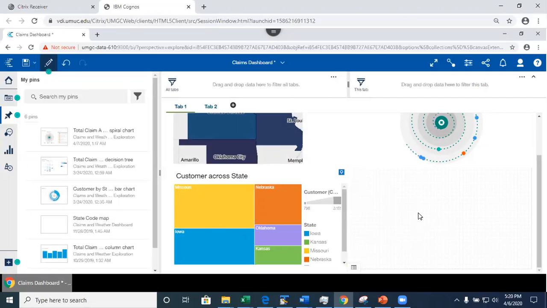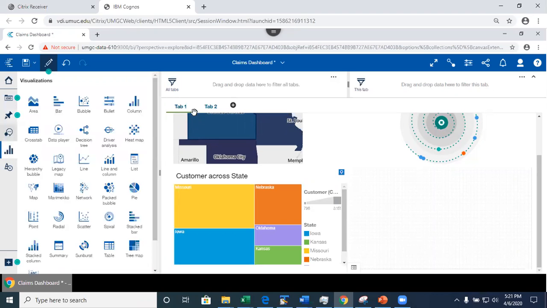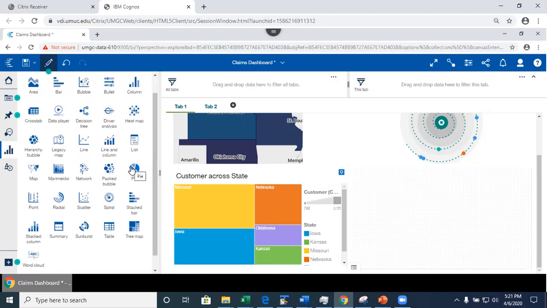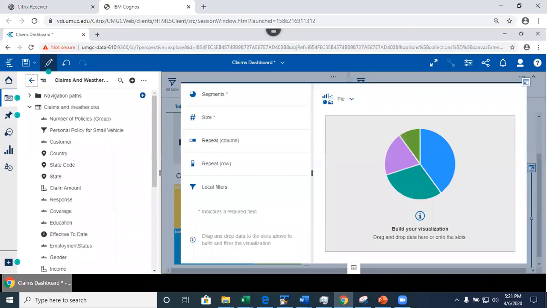Okay, now what I could do is create a brand new visualization. Let's do that. To create a brand new visualization from scratch, I'm going to click on the visualization and select visualization type, and I'm going to do a pie chart. See this? I just drag and drop. Now I'm going to open it in focus mode and specify what I want to do.